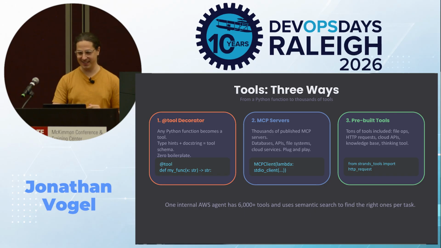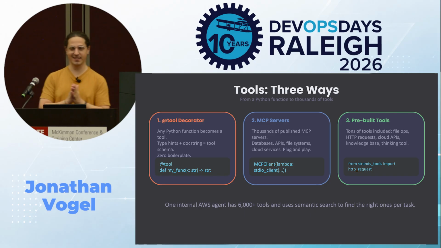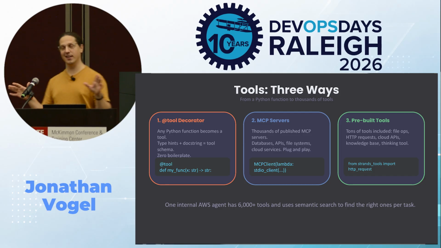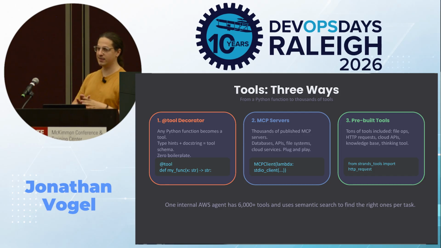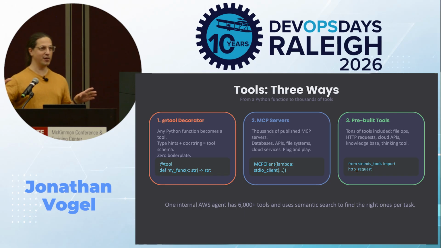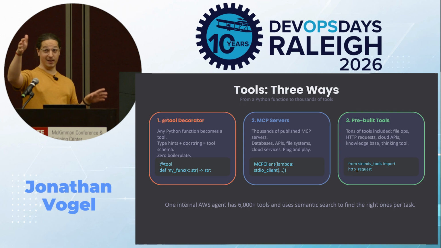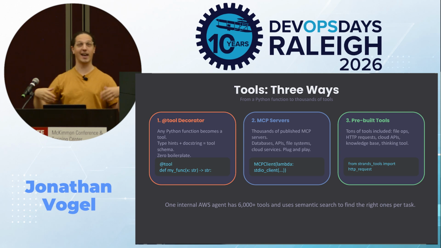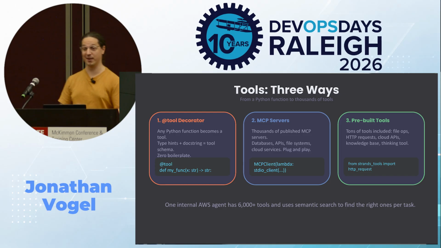And another thing that's pretty wild is one internal AWS agent has over 6,000 tools. This is something I wasn't approved to say. And it's difficult for models to handle that. I think in Steven's open space earlier, someone was asking about MCP using a lot of tokens and that sort of thing.